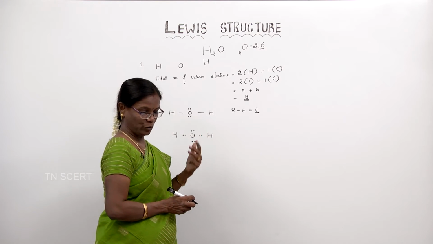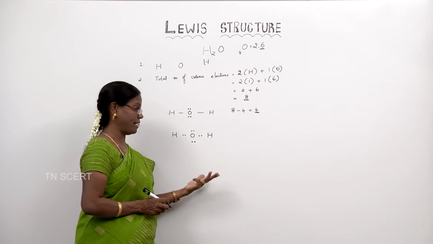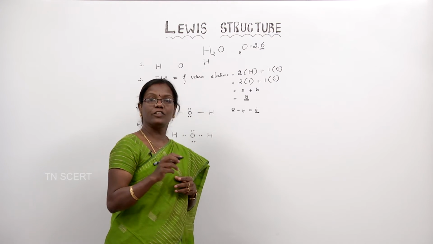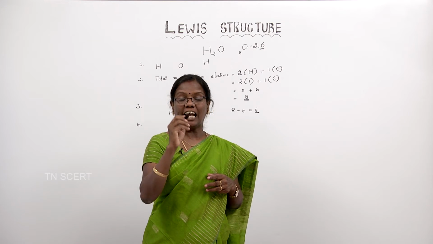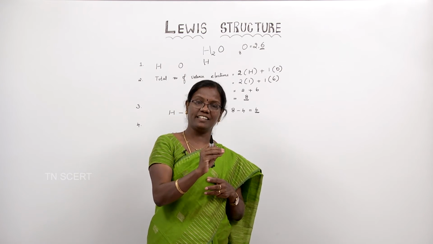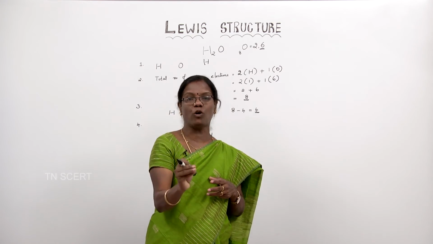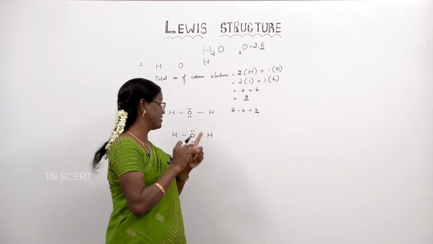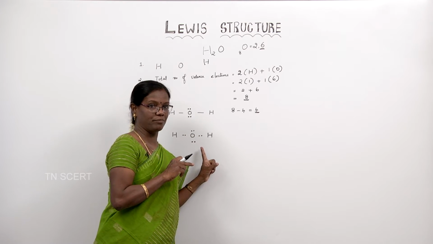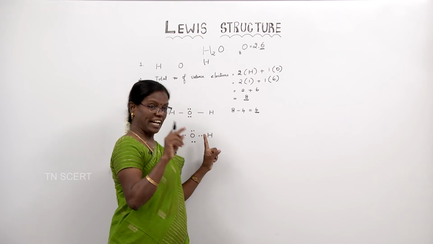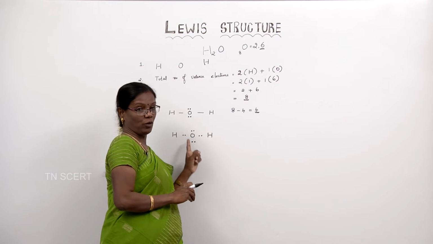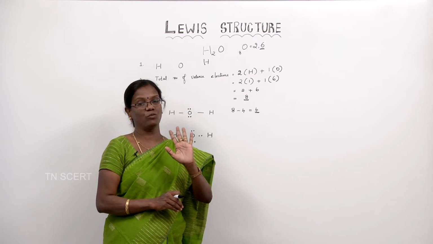Now, let us apply this rule to some other compound, some other example. See, you should not forget one thing. In writing the Lewis dot structure, the electrons shared should be written in between the atoms, whereas the electrons which are not involved in bonding should be written as electron pairs over that atom or around that atom. We should not forget that. If the electrons are present in between the atoms, they are used up in bonding. If the electrons are above or below, it indicates that they are not involved in bonding.